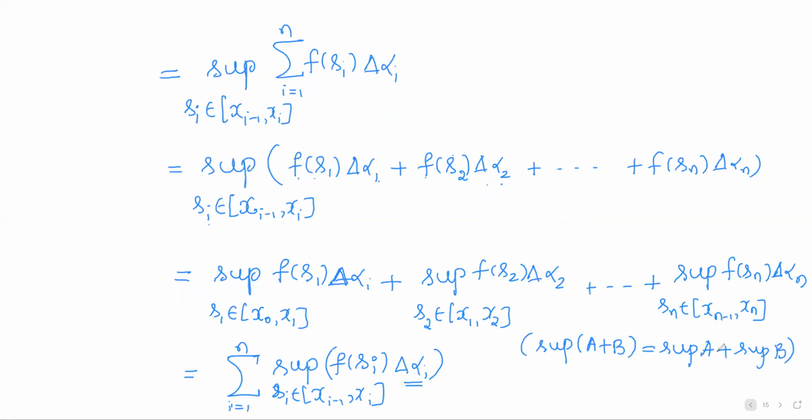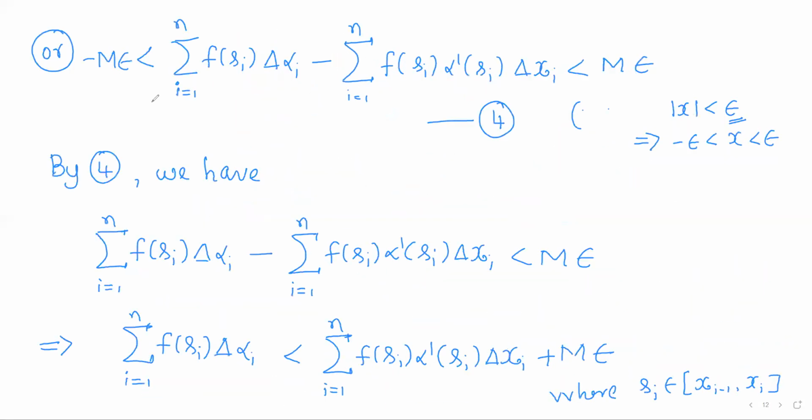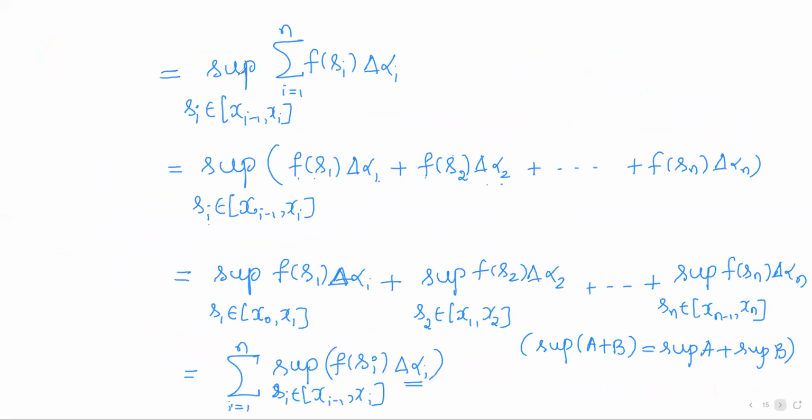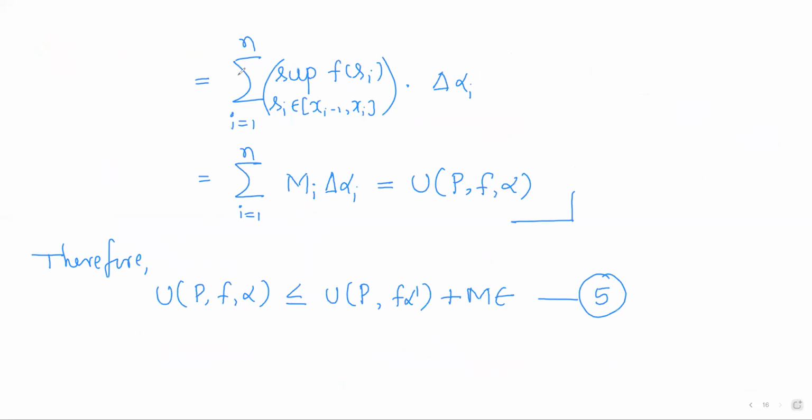So we got this by taking one of the cases of 4, that this term is less than M epsilon. Now take that this term is greater than minus M epsilon. So now we shall repeat the same thing using the other term of the equation 4. Again, by 4 we have